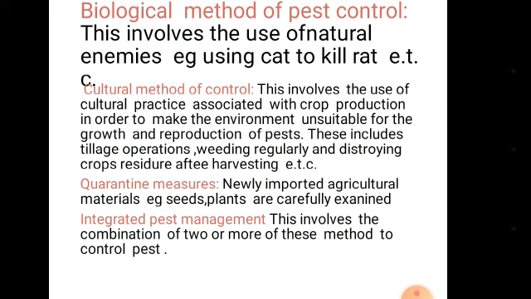Quarantining measures as a method of pest control. In quarantining measures, some newly imported agricultural crops are kept in a particular place in order to monitor them, so as to notice if there is any pest on them before you mix them into the old ones you have at home.